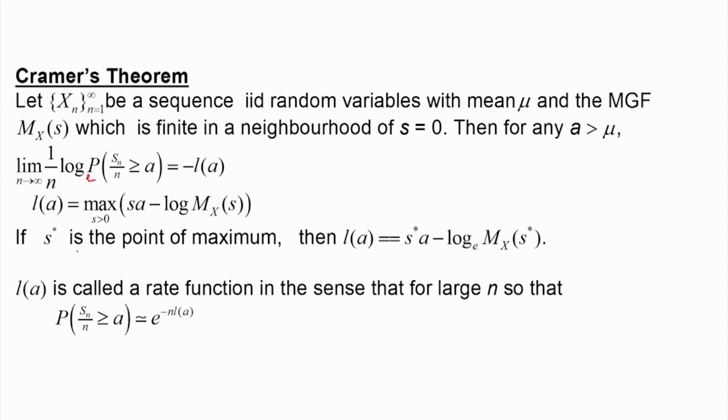Suppose L of a is the expression, a function of a, for which s a minus log of Mx of s attains the maximum value. Suppose S star is the point of maximum, then we can write L of a equals S star a minus log of Mx of S star, because s is S star now.